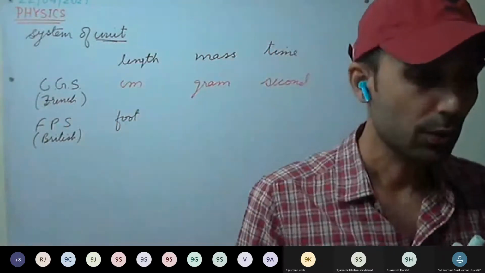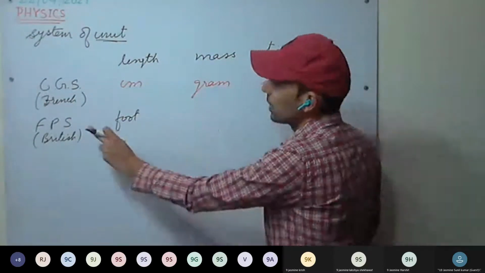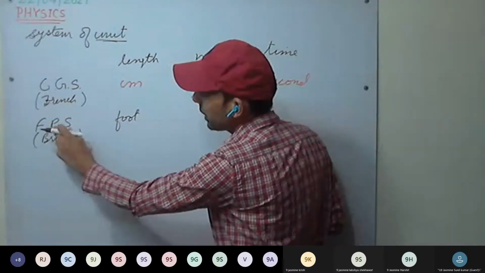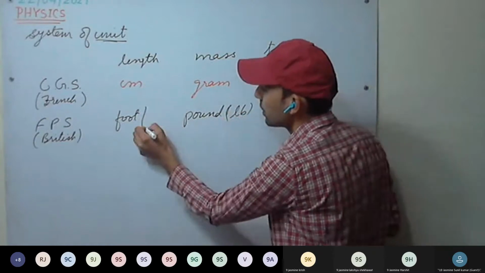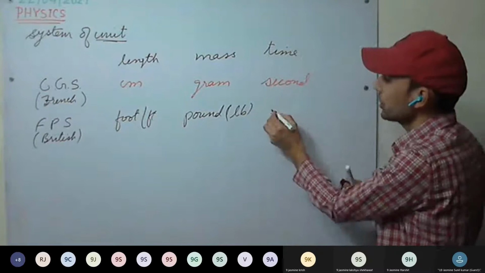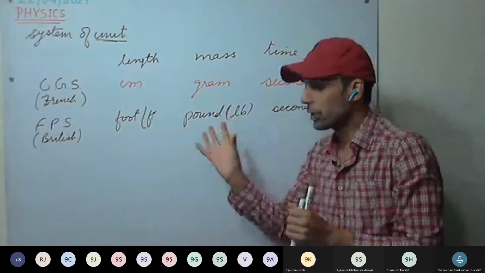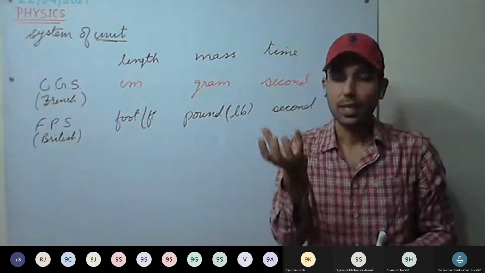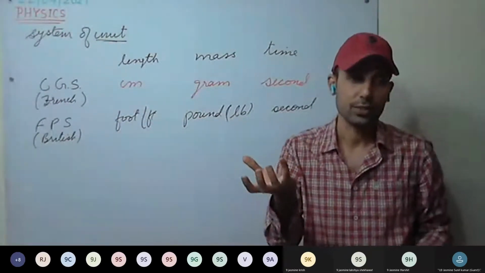They used foot to measure the length. For mass, P stands for pound, and for time, they used second. They took some particular mass and said this will be 1 pound, and other units they derived using this one.